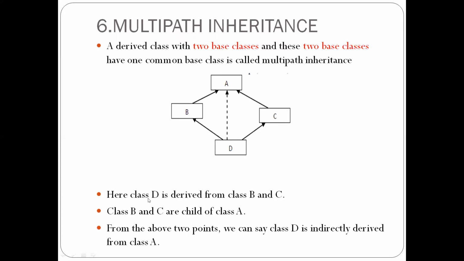See here, we will describe the diagram. Here, class D is derived from classes B and C, and classes B and C are children of class A. From the above two points, we can see class D is indirectly derived from class A, as well as directly derived. So this is the diagram for multi-path inheritance. By this we have completed the class hierarchies.